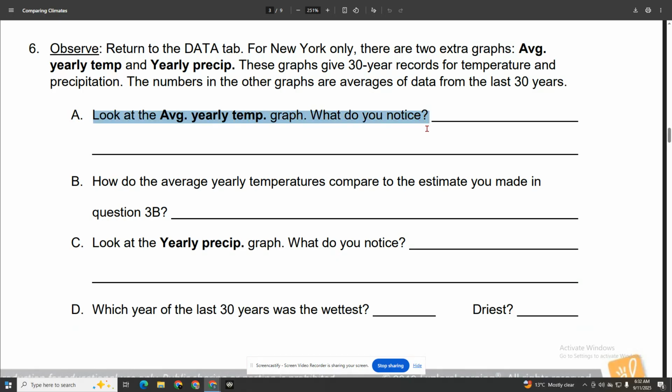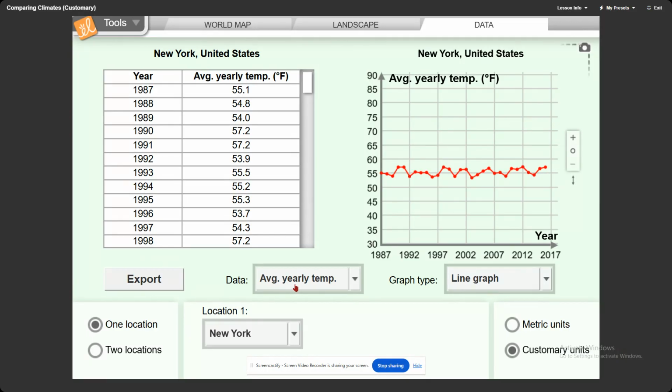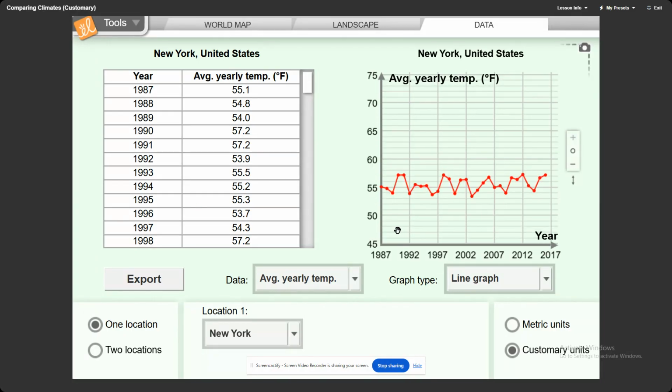What do you notice? So we are on the average yearly temperature, and this is 30 years of information. You can zoom in if it's harder to see, and you can look at what is happening to the temperatures as we go to 2017 or 2015.